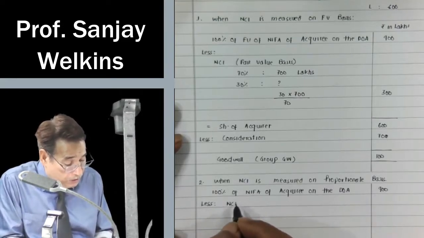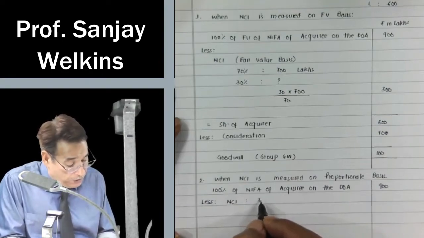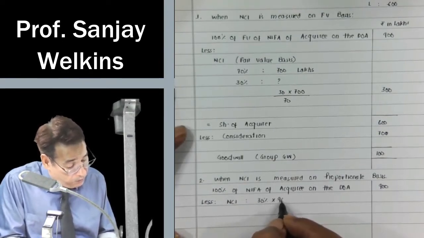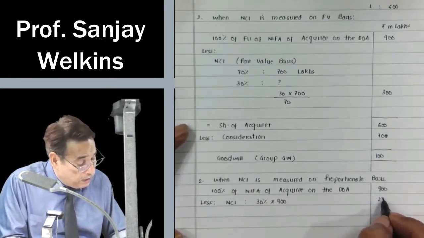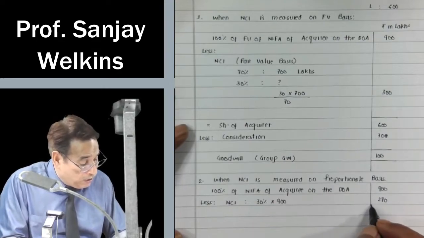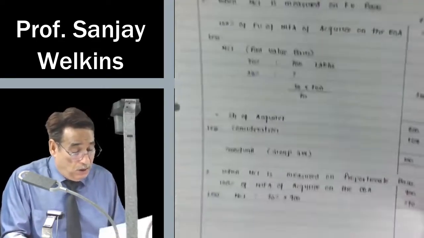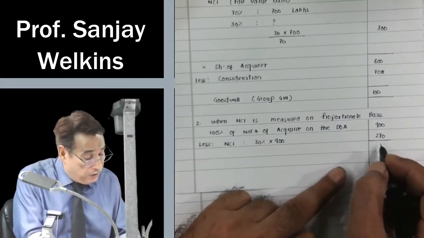Because I am measuring NCI on proportionate basis, the proportion of NCI is 30% into 900. So 270 worth of net assets as per proportionate basis relates to NCI, correct? Now, we are left up with 630.